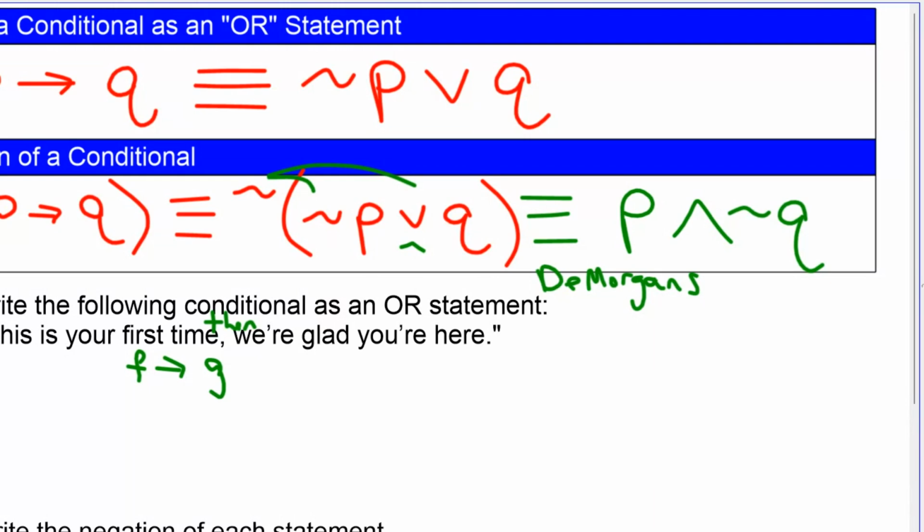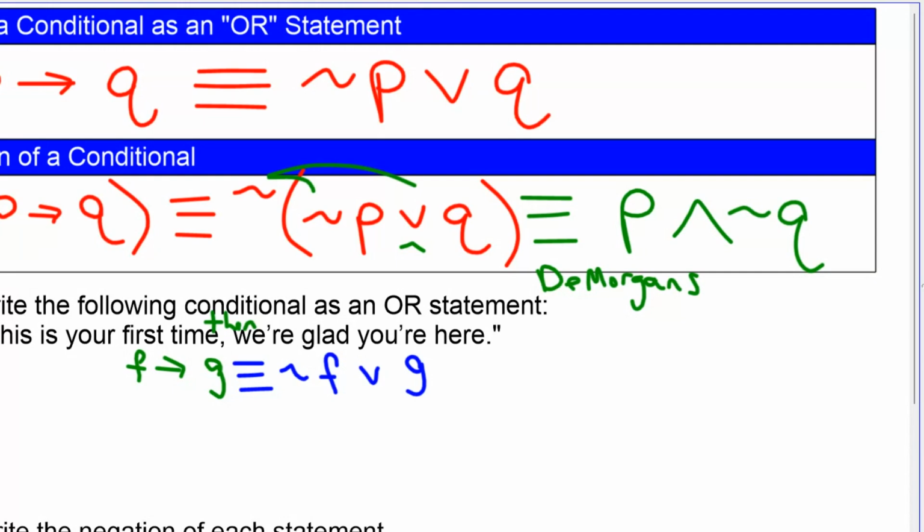We want to write that as an or statement, so just use that rule. That rule says F implies G is equivalent to not F, or G. Just use that top rule right there.